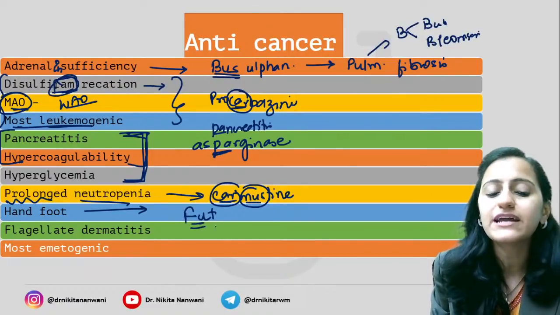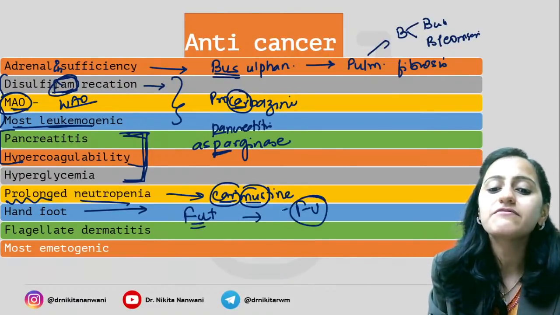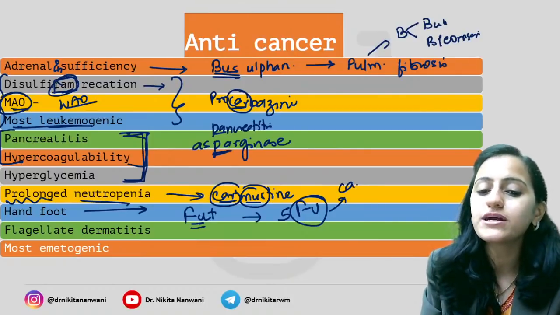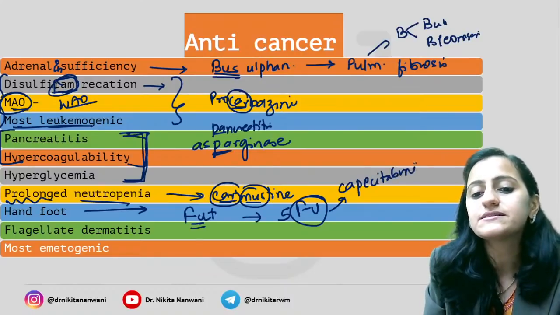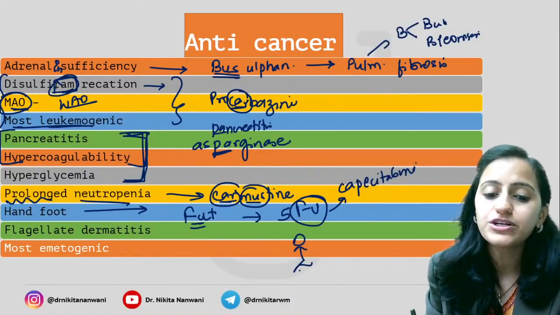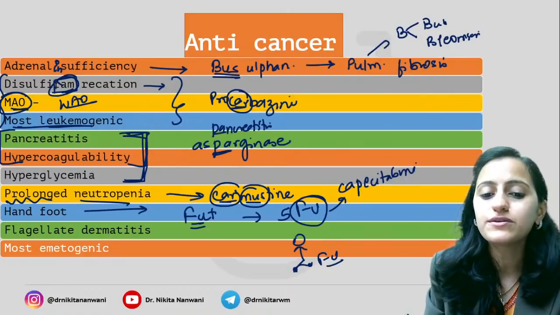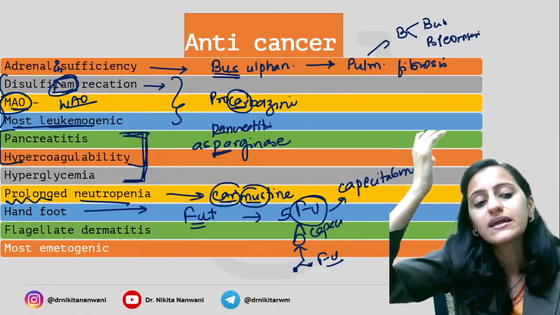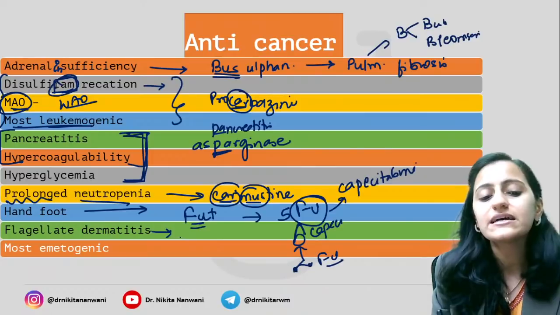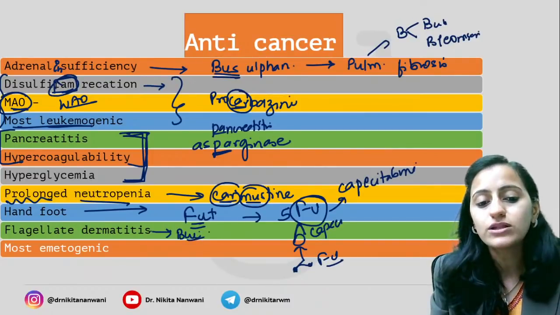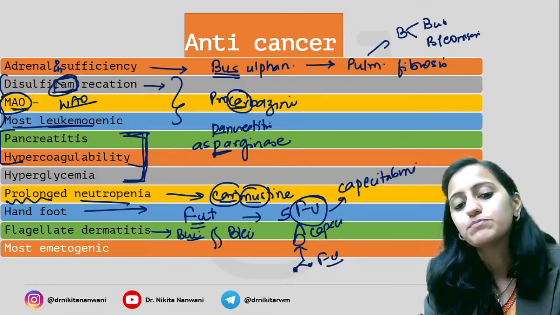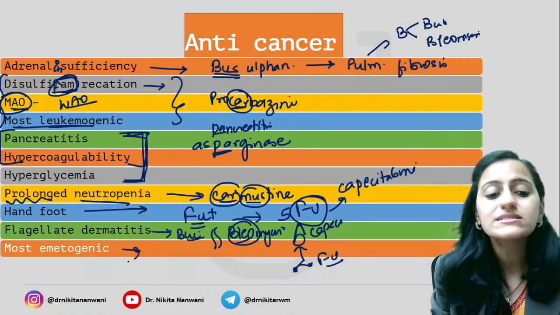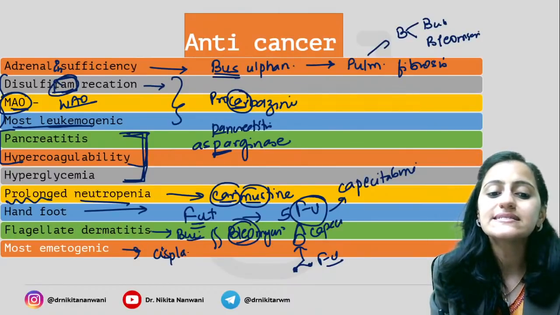Hand-foot syndrome. Remember hand-foot, write your foot as FU. It is 5-fluorouracil, or the drug capecitabine. So for your hand-foot, you have the foot, that is 5-fluorouracil, and the cap, that is capecitabine. So the two ends: the head that is the cap and the foot. Flagellate dermatitis is like blue marks on the skin. The blue marks, that is your bleomycin.